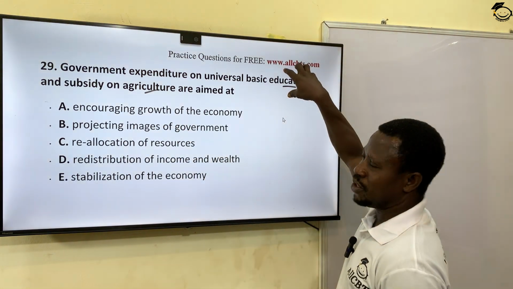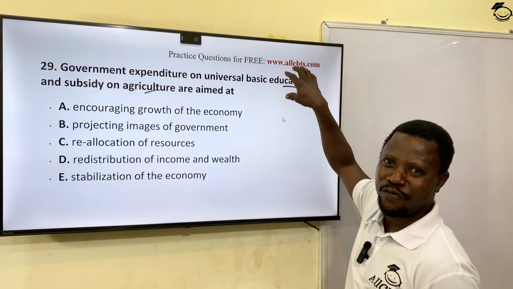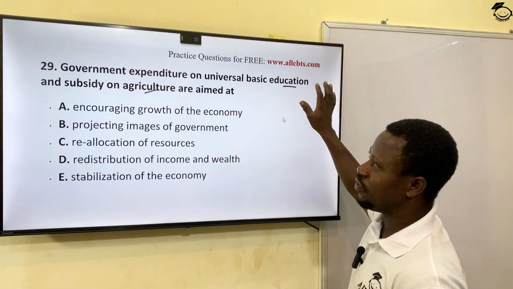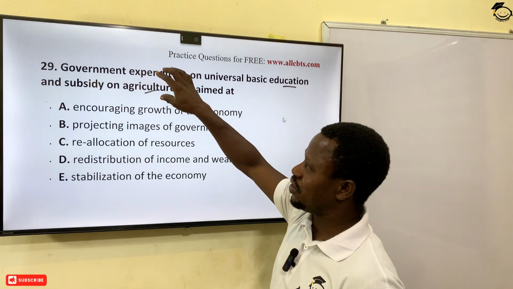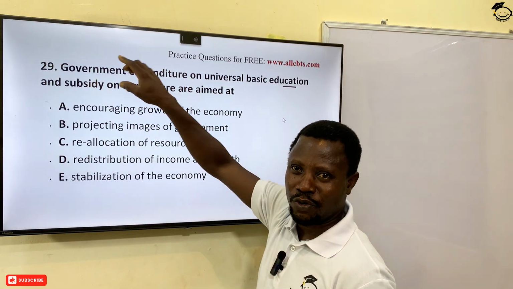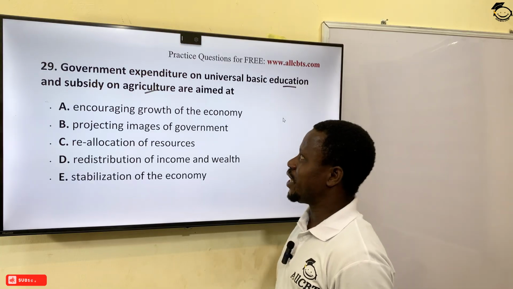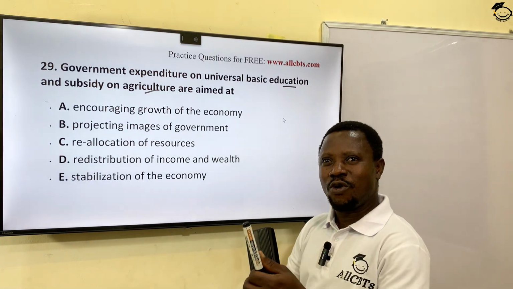When government spend money on education, those people that are vulnerable, those people that are less privileged, who cannot afford to pay for school, they will benefit from here. When government spend money on agriculture, those people that don't have money to buy food, they also see food to buy at less, subsidized prices compared to what the rich people pay. You understand? So what they are trying to do here is to redistribute income and wealth so that it can go round.